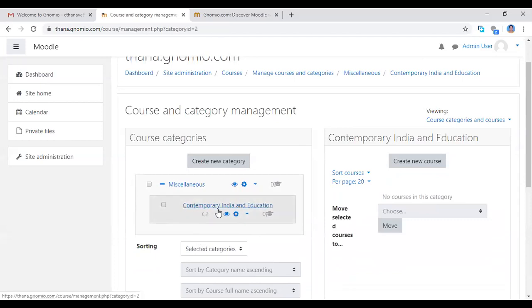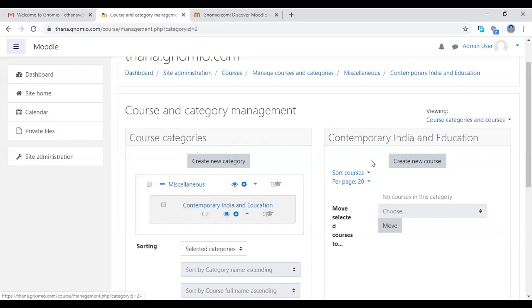See here, contemporary India and education, the course category was created. Whichever course you want to create, you can add more by clicking the create new category button. You can add any number of courses. Now we move on to the create new courses button. So first I create a course. I created the course contemporary Indian education.